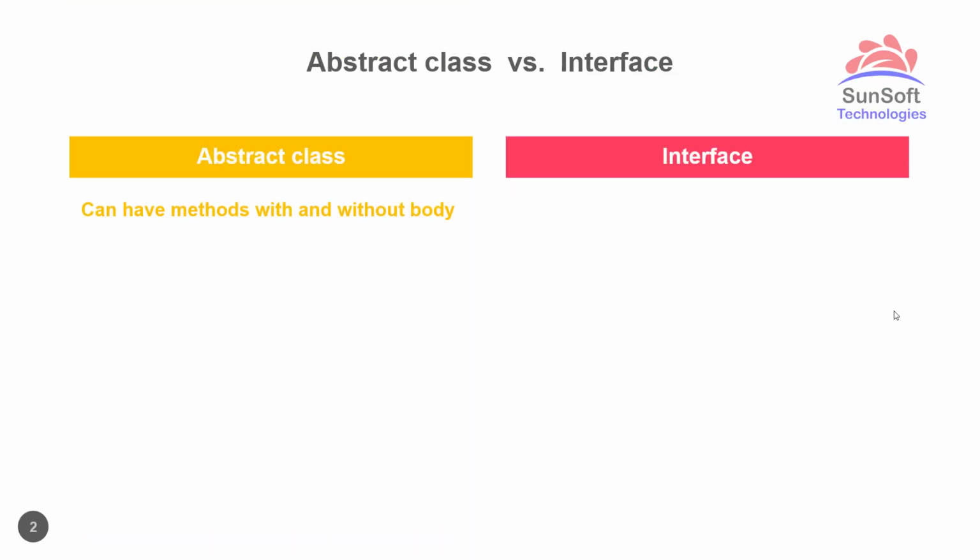First difference: abstract class can have methods with and without body. Means abstract class can contain both types of methods, the methods with body as well as methods without body. Means abstract and non-abstract methods both. Whereas interface can contain only methods without body. Means interfaces can only contain abstract methods, but this was till Java version 8, because from version 8 onwards we can have some methods with body.